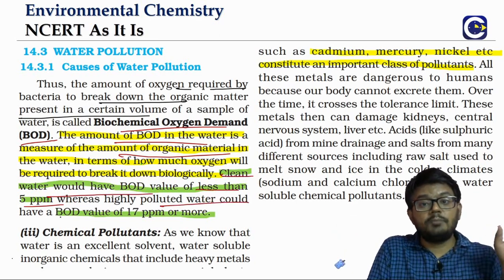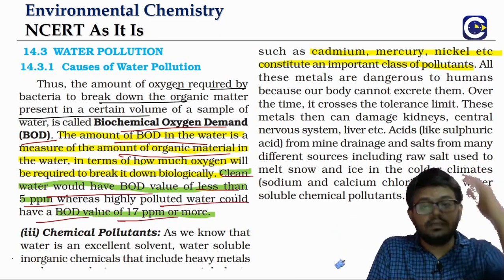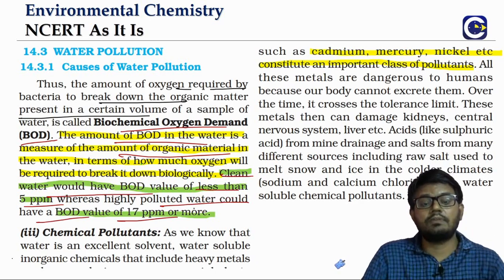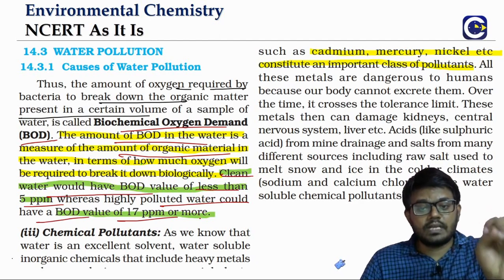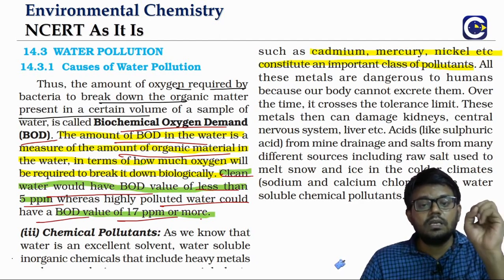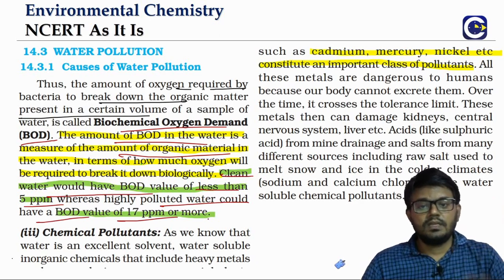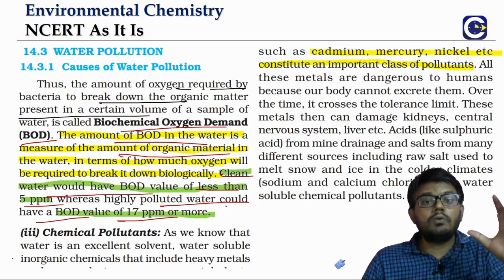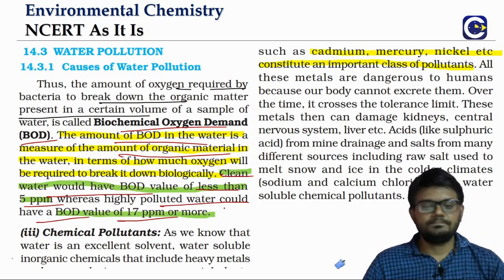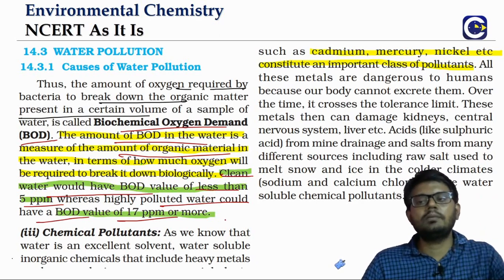Whereas if you have highly polluted water, we can have even more than 17 ppm. The BOD measures what? The amount of oxygen required for the aerobic decomposition of the organic waste present. Lesser BOD means fewer pollutants. You can see clean water means we will have a value less than 5 ppm. More BOD means we have more pollutants. This is about the organic pollutants part.